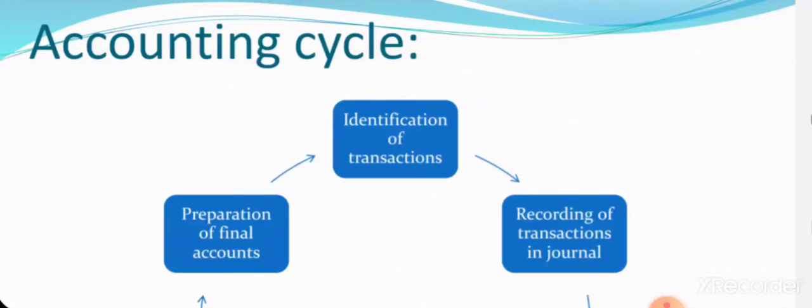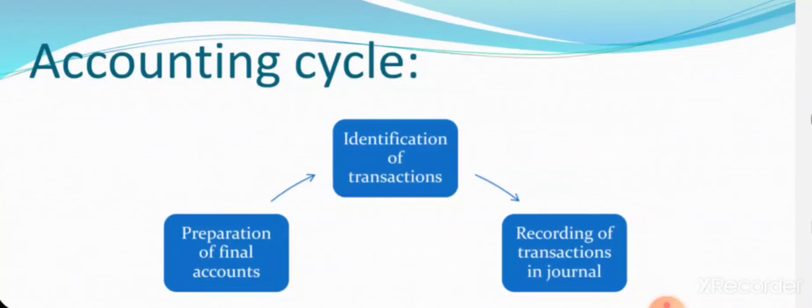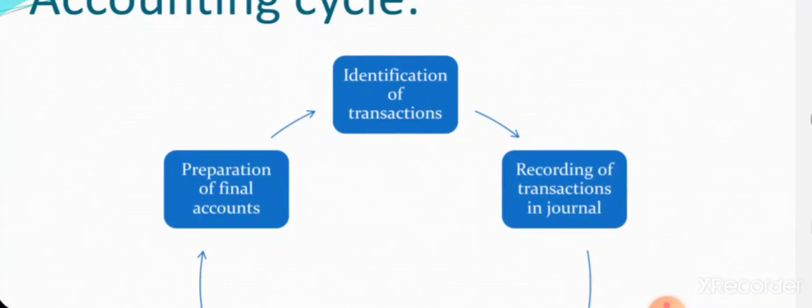It is a cyclical process, wherein identification of the transaction is the first thing that we do. First we will be identifying the financial transaction. Financial transaction means the transaction in which money is involved. So first we will be identifying the transaction, then we will be recording the transactions into the journal. Journal is the first book or the primary book in which the transactions are recorded, recorded according to the date of occurrence. We will be recording, for a purchase, what money we have, what we have paid, and accordingly what we purchased.